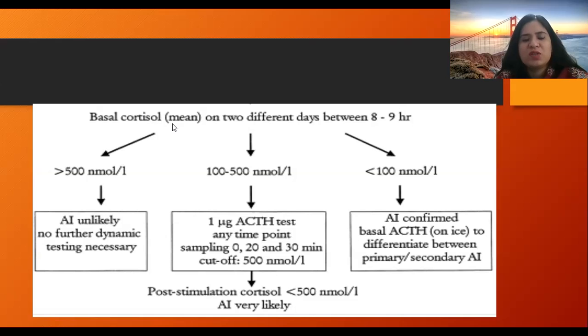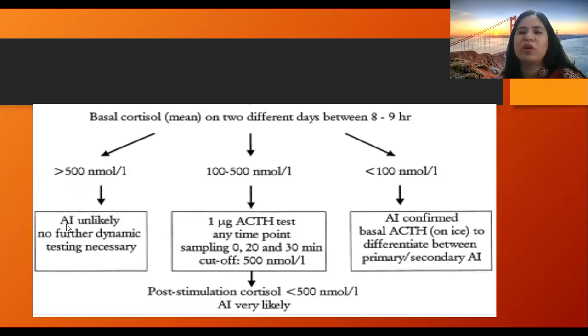The basal cortisol is measured on 2 different days, in the morning hours from 8 a.m. to 9 a.m. If it is more than 500 nanomoles per liter, then adrenal insufficiency is unlikely and no further dynamic testing is required.